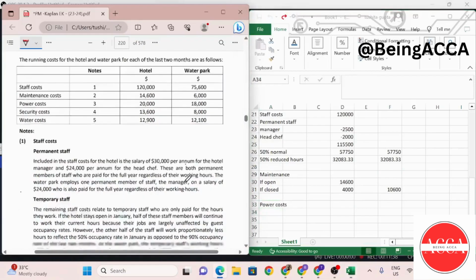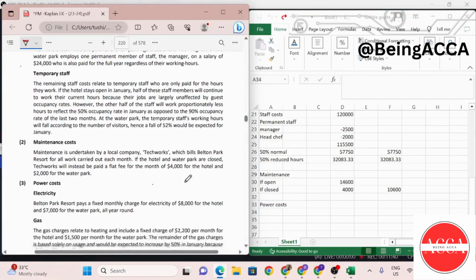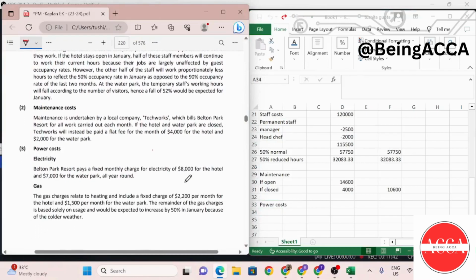Power costs: electricity, gas. Okay. Belton Park pays a fixed monthly charge for electricity of 8,000 for the hotel and 7,000 for the water park all year round. So as for electric, even if we keep the park open or if we keep the park closed, the cost is going to remain the same. So there is no incremental. So that's why I'm going to add a 0 over here.